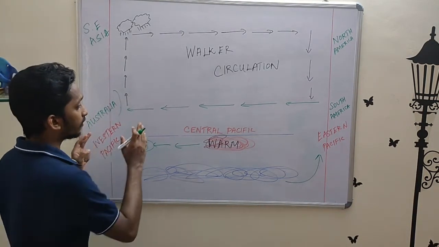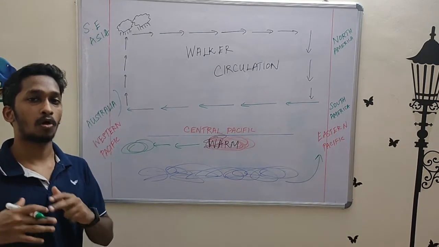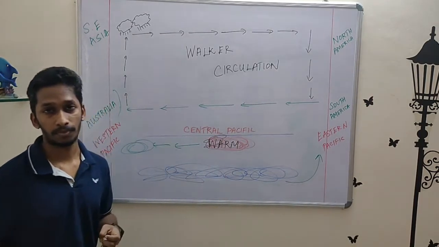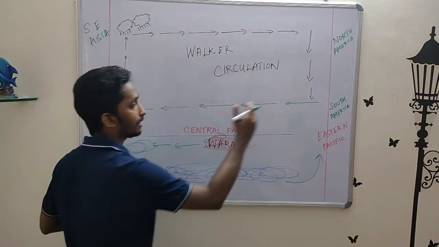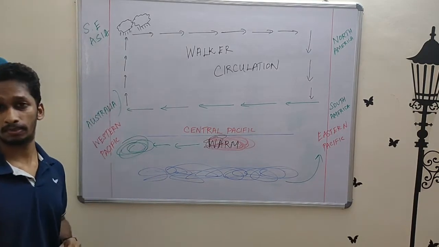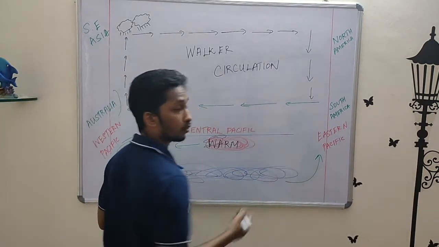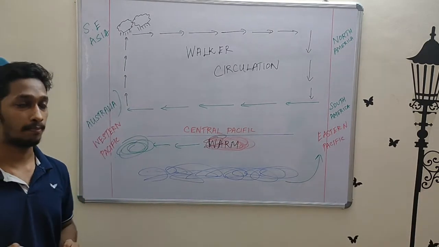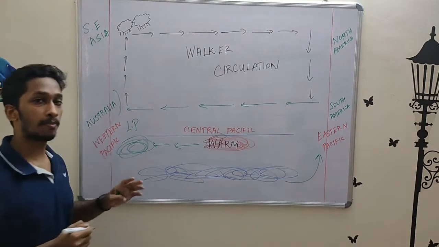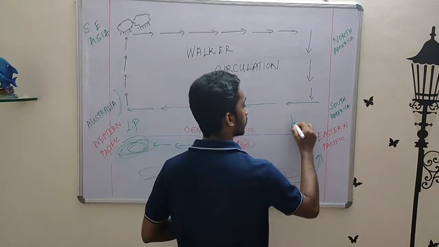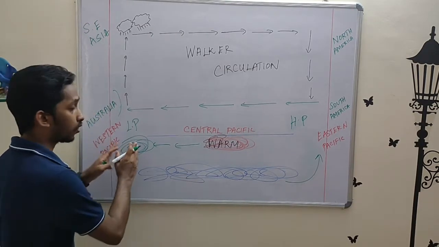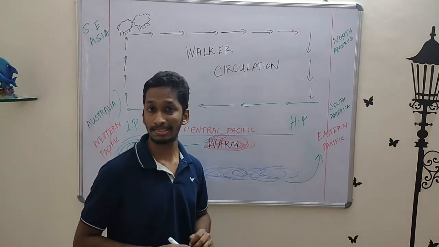Okay, now the difference between neutral and La Nina phase is the power or the strength of the Walker circulation, which is directly dependent on how strong your easterlies are. Okay, now when we look at La Nina, when the easterlies are extremely powerful and the warm water is now filling up the whole of Western Pacific, which leads to cold water filling up the whole of Eastern Pacific, you have something happening, which is creation of pressure points. So you have low pressure area forming up in your Western Pacific, whereas high pressure area forming up in your Eastern Pacific. Now what is the quality of the water here? The water here is warm, whereas the water in the Eastern Pacific is cold.